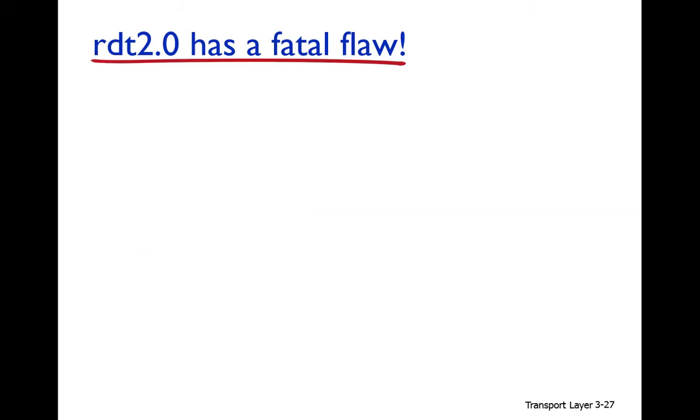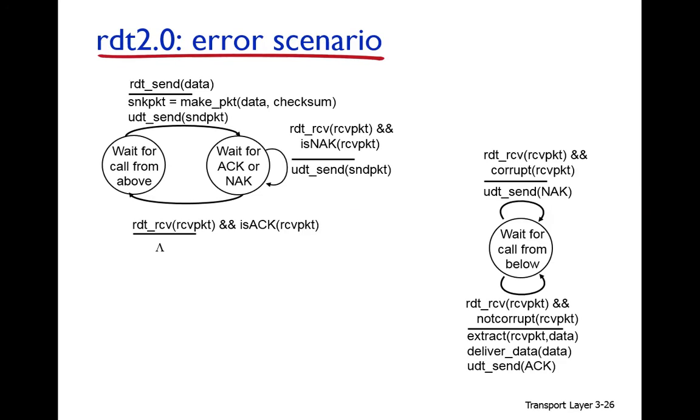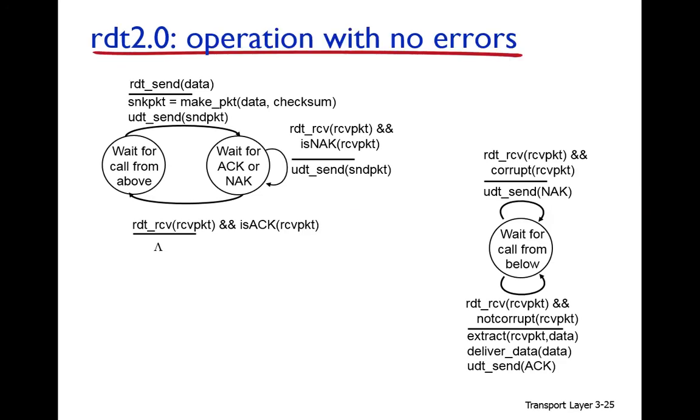Okay, so what does it mean? It means that suppose this data is sent and the data is received without error, and the receiver sends the acknowledgement, but this acknowledgement becomes a negative acknowledgement.